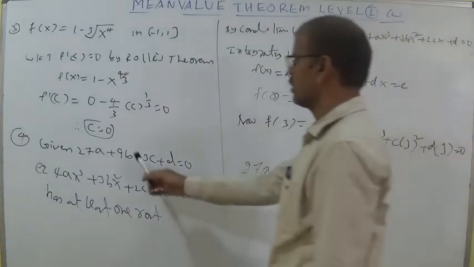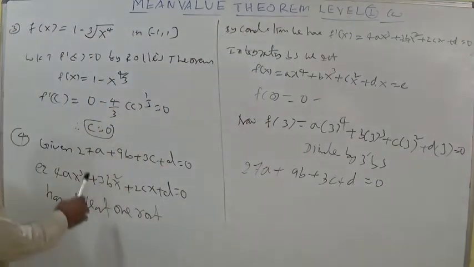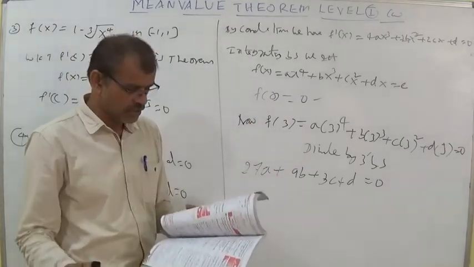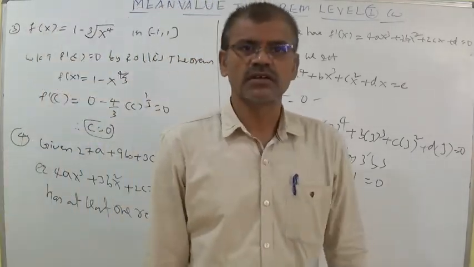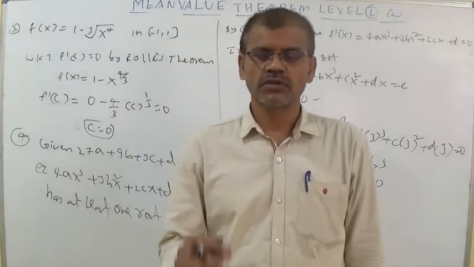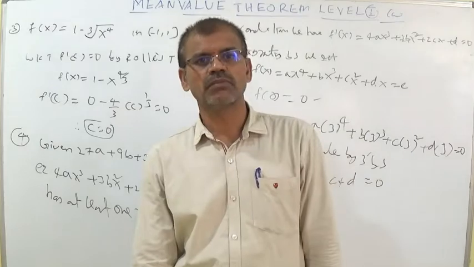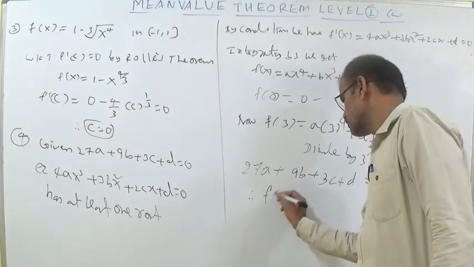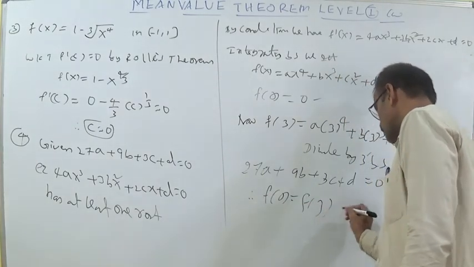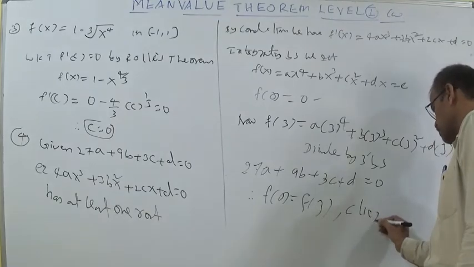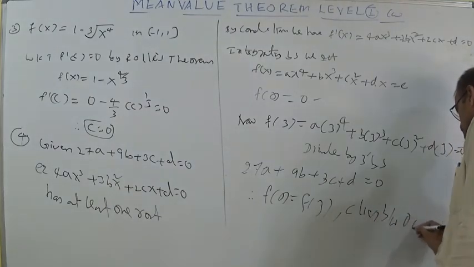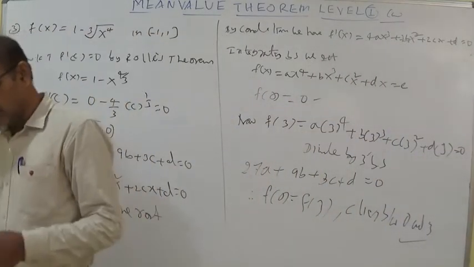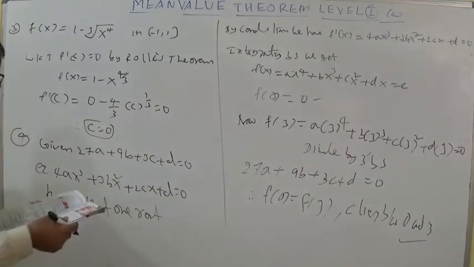So what did you find? According to the given value, we can say that f of 0 is equal to f of 3. So we should understand that whenever f dash is equal to 0, the small c belongs to the open interval a comma b. Here c lies between 0 and 3. Therefore f of 0 is equal to f of 3, and c lies between 0 and 3. So at least one root lies between 0 and 3 here. Fourth question, third option is the answer.